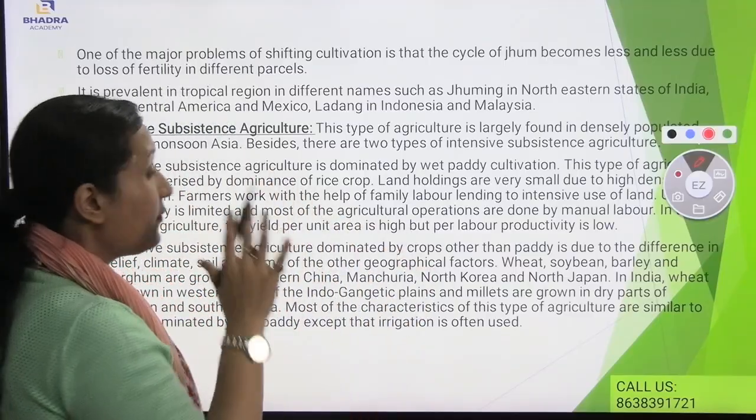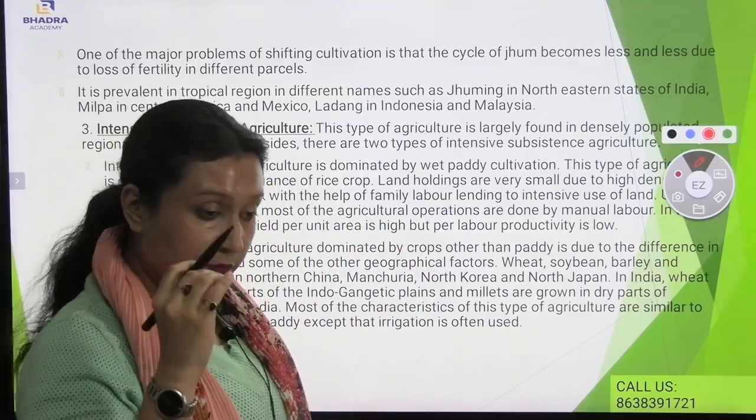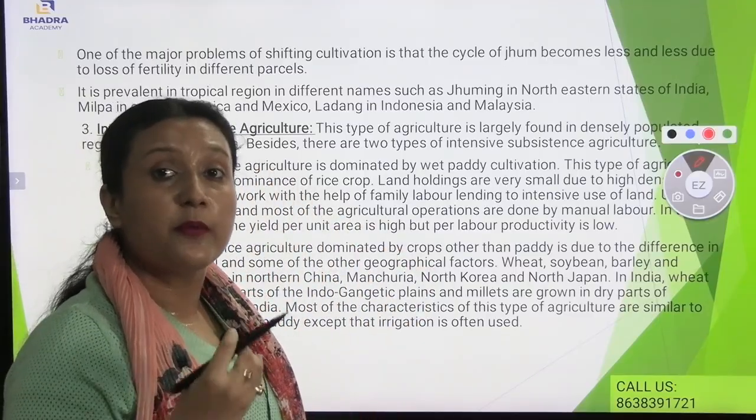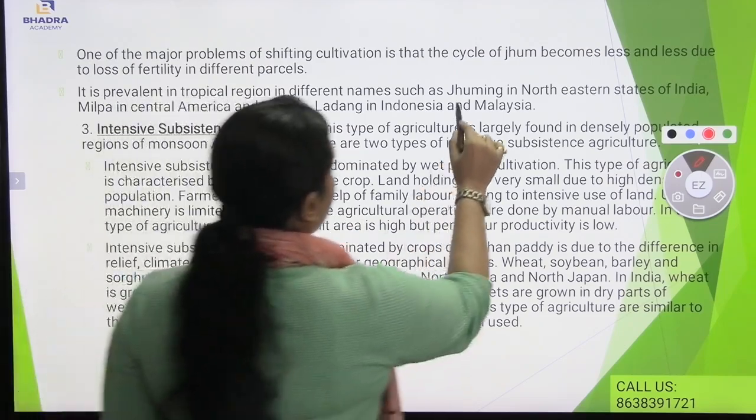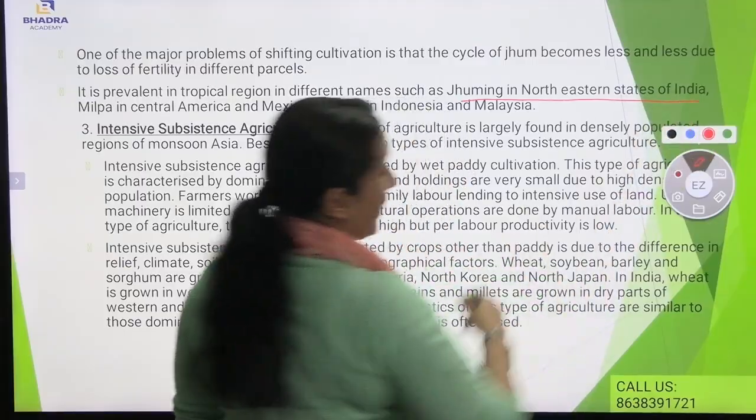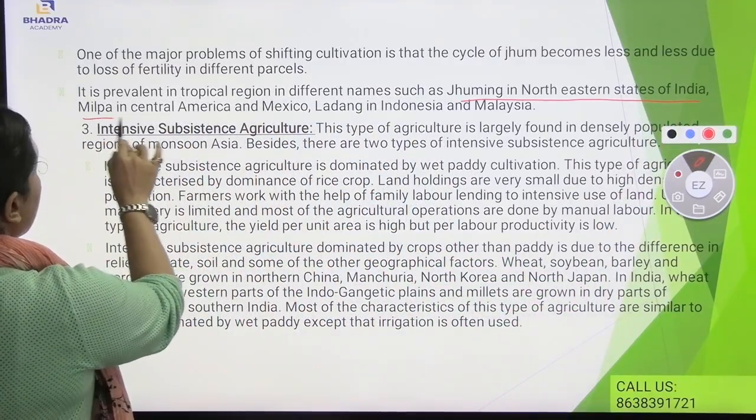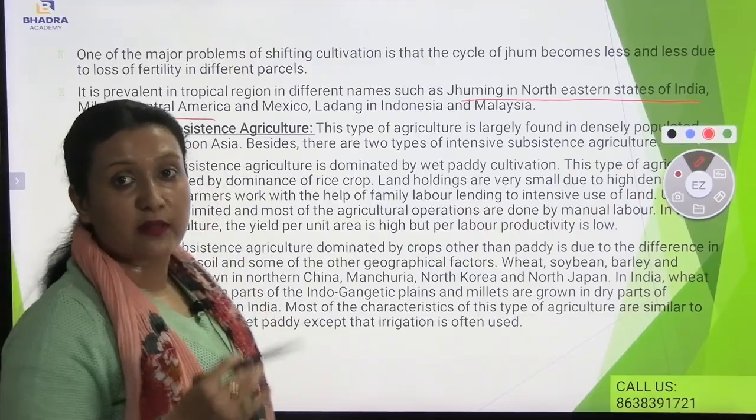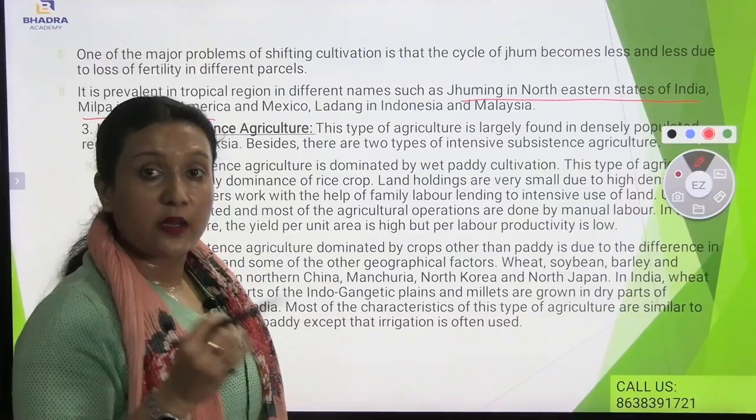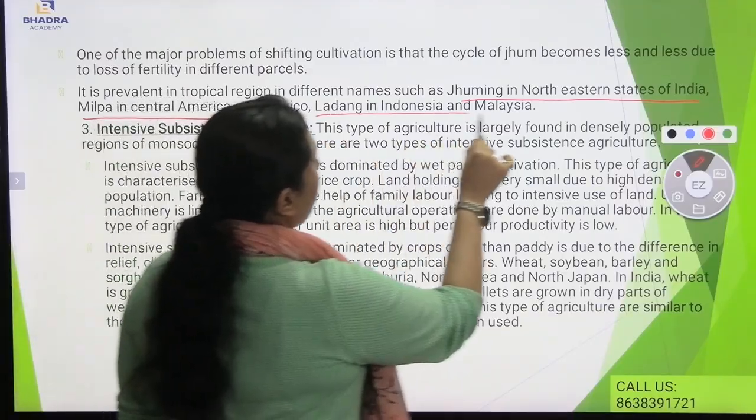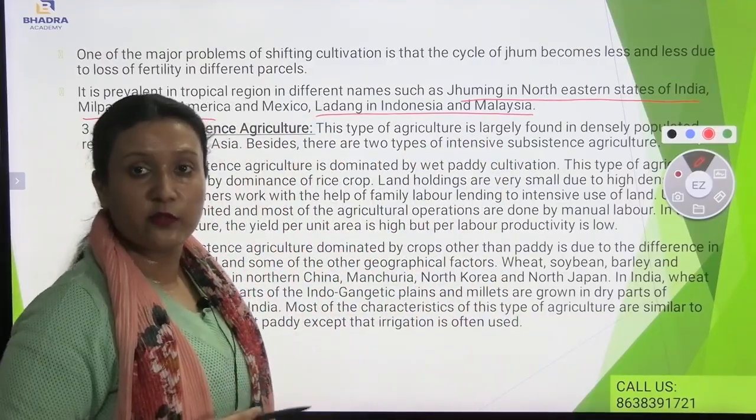Now, what kind of names are given to shifting cultivation or primitive subsistence agriculture? First comes jhuming in the northeastern states of India. Second comes milpa in Central America and Mexico. And ladang in Indonesia and Malaysia. I hope this is clear.